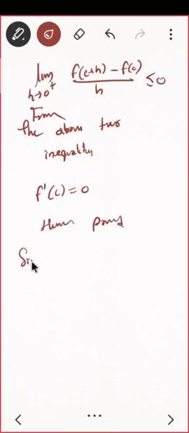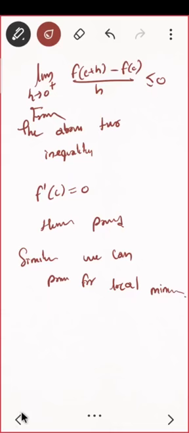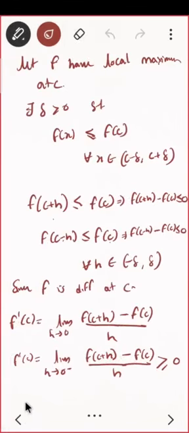Similarly we can prove it for local minima. The proof was quite easy if you observe it properly. If your h is negative, c minus h is the same as c plus h. I hope you understand. You can substitute h equal to minus h. h is coming from the negative side, so this h is negative.